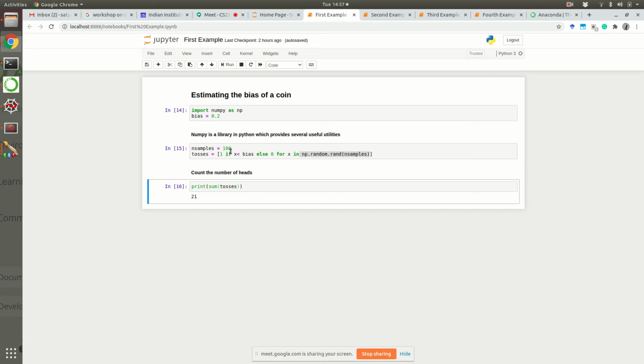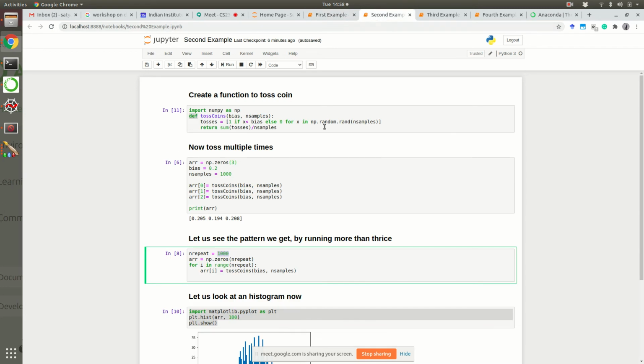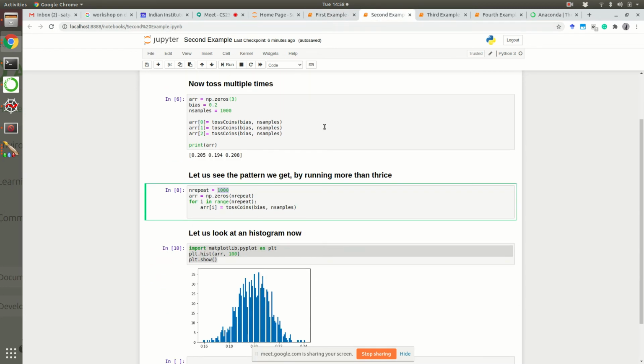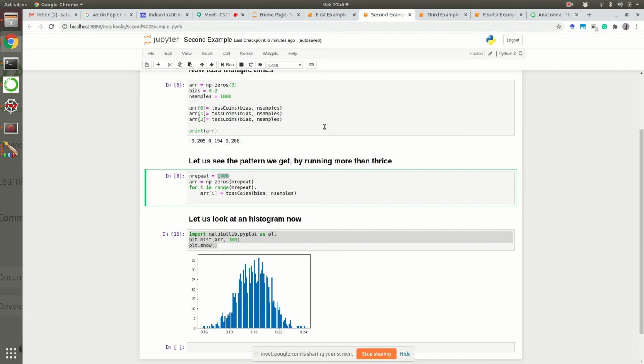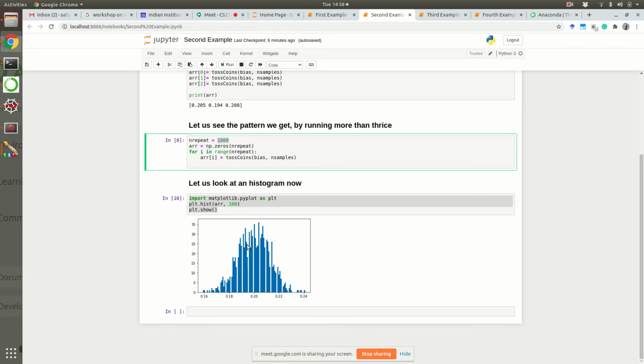In the Jupyter notebook we discussed, we saw some coin toss. We tried to estimate the probability of getting heads. We fixed the bias beforehand, and with that bias, we simulated the tosses. Then we saw that if you do it different times, you will get different values, because these coin tosses are random. But there is a pattern in the randomness. That is the beauty of this subject. The pattern that you keep seeing again and again is this bell curve, which is also called a normal curve or a Gaussian curve. This keeps happening all over the place. We will study this further. It's also called the central limit theorem.